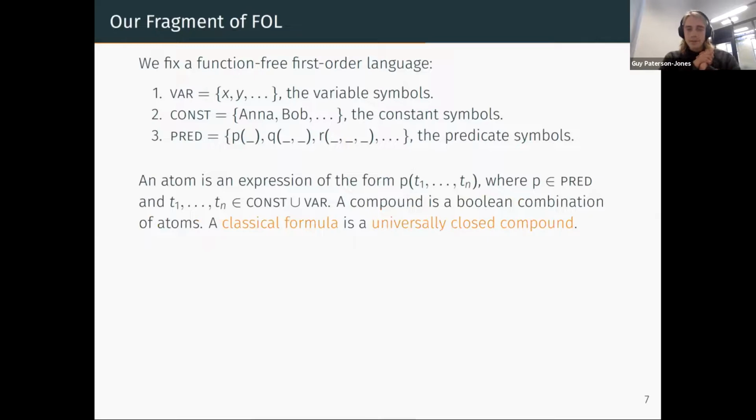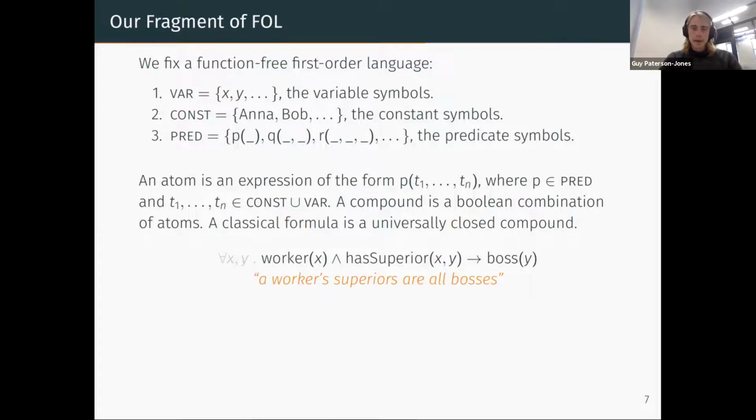And a classical formula, or the valid formulas of our fragment, are universally closed compounds. So what are those? Well, I'll just give some examples. For instance, this is a valid formula in our fragment. It states that if X is a worker and X has Y as a superior, then Y is a boss. In other words, a worker's superiors are all bosses.